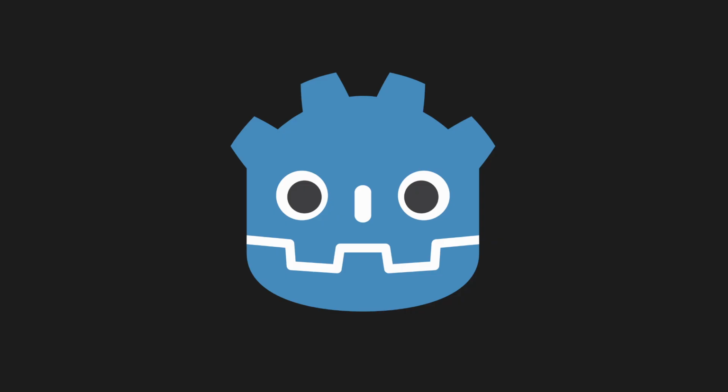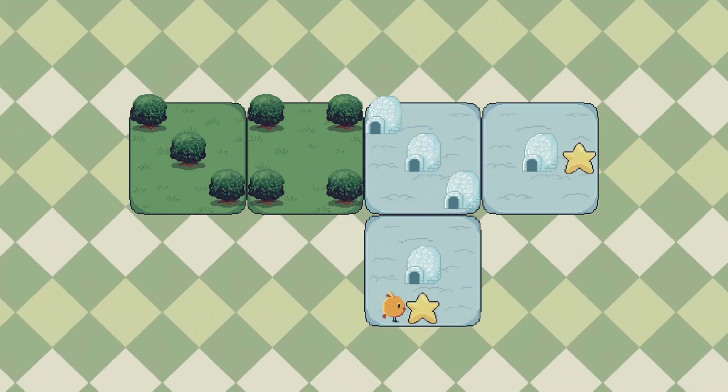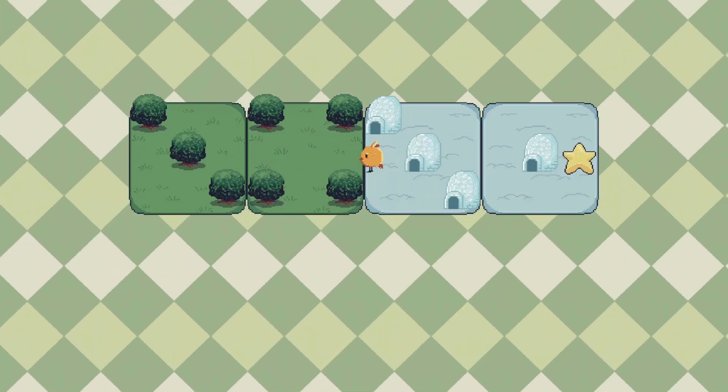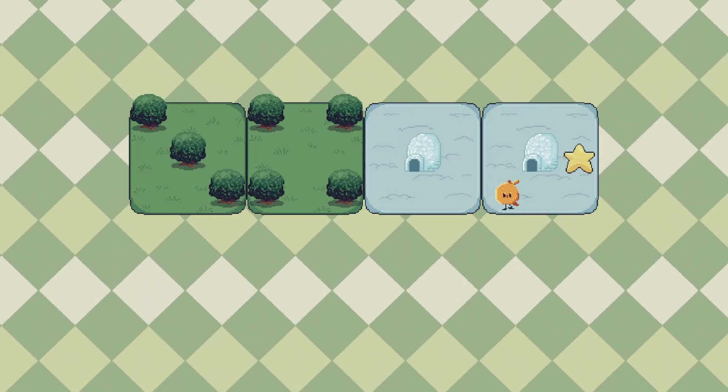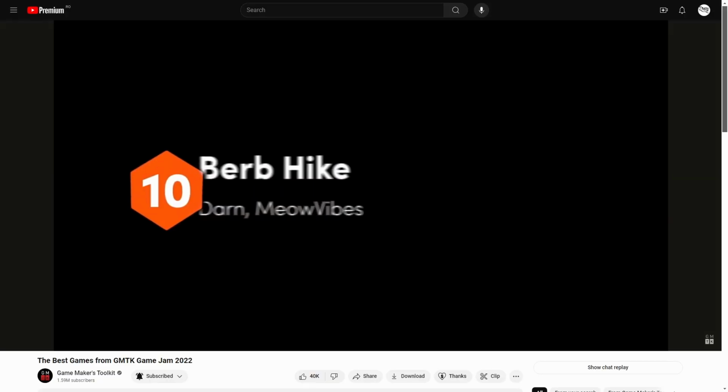I figured maybe I shouldn't have all my eggs in one basket, which is why I decided it's time for me to learn Godot. Godot is a free open source engine that's been increasing in popularity, especially since Unity shot themselves in the foot. So, my plan to learn Godot is to port a game I have already built in Unity. This is Burb Hike, a game I previously made for GMTK Game Jam back in 2022, which was actually one of the winning games of that year.